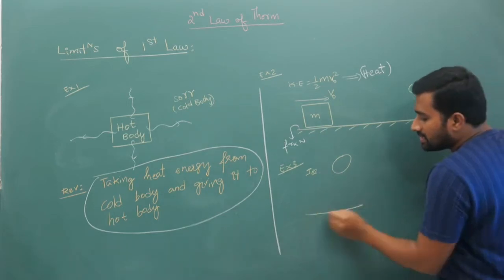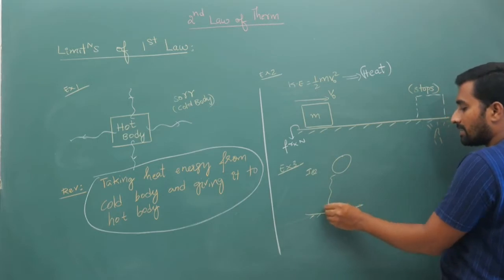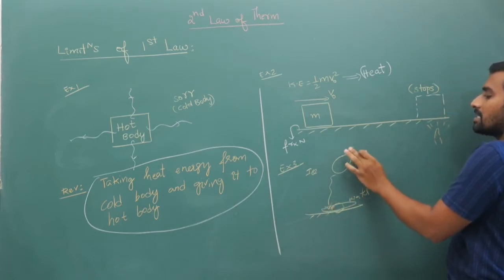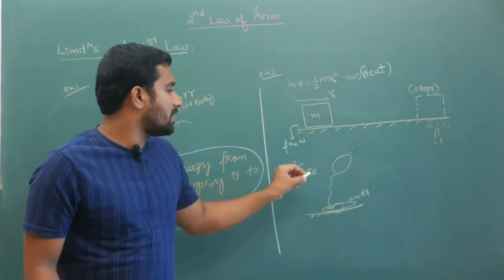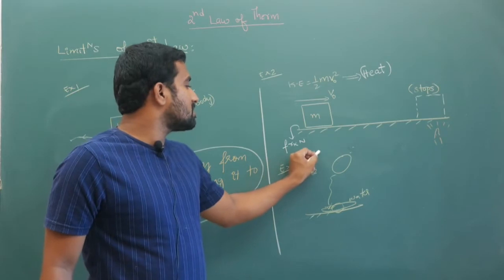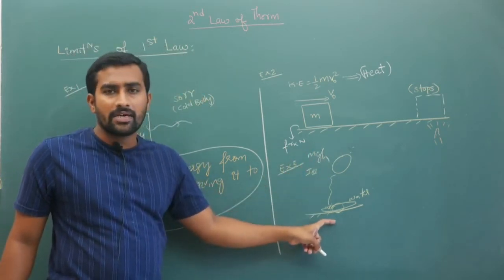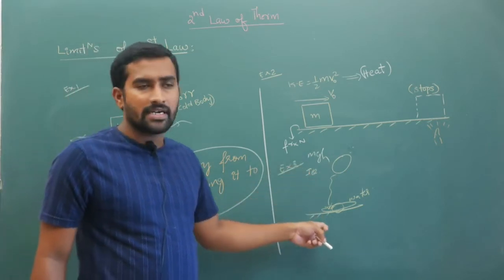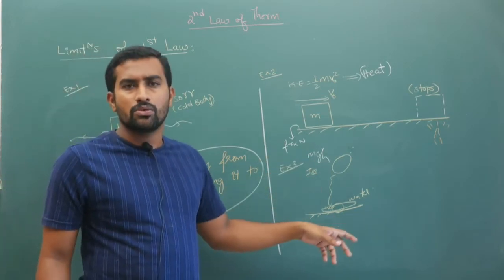Now if you are releasing it from some height, it falls onto the ground, and let us say it is getting converted into water. Initially it is ice. Now when you are releasing, what is happening is, here there is potential energy mgh. This potential energy is getting converted into water, I mean for heating purpose, for conversion.